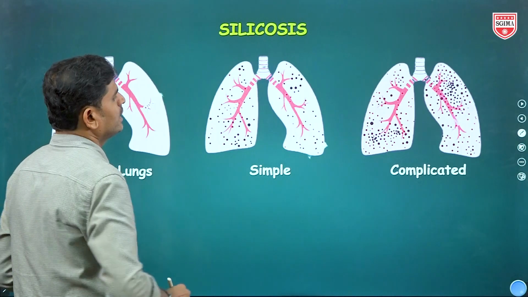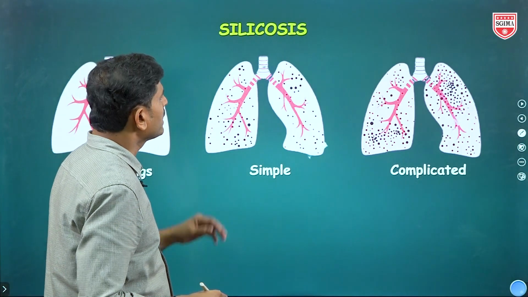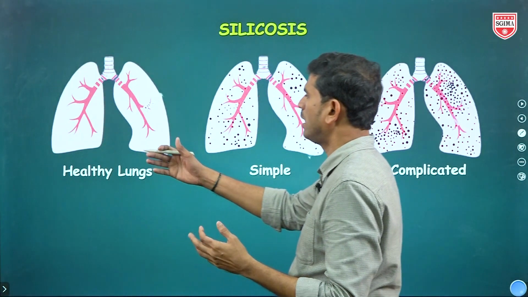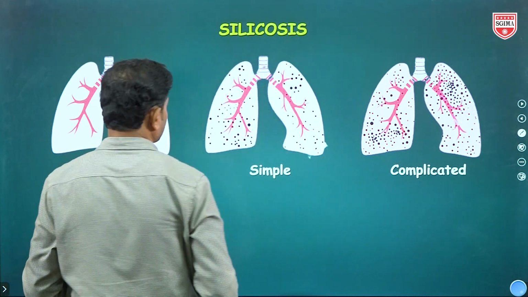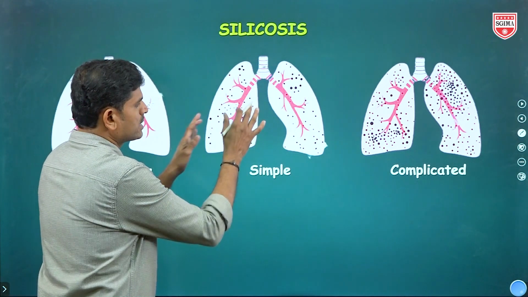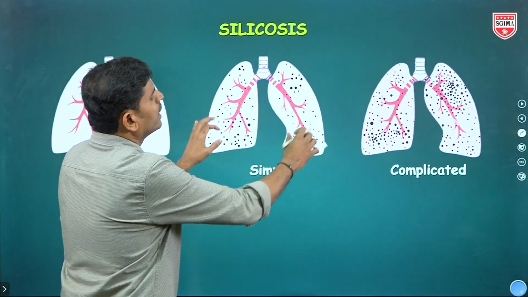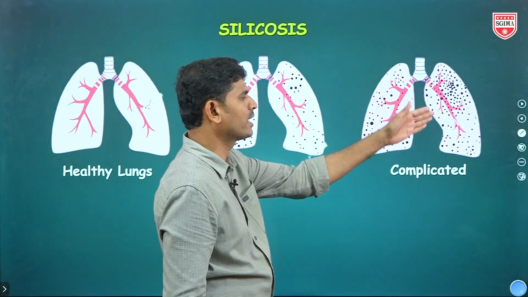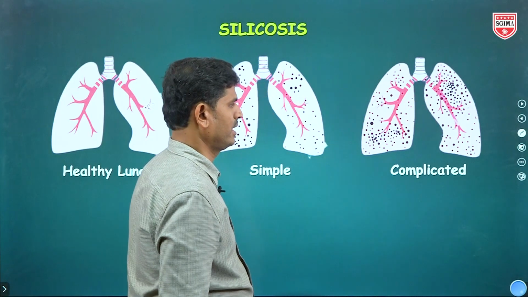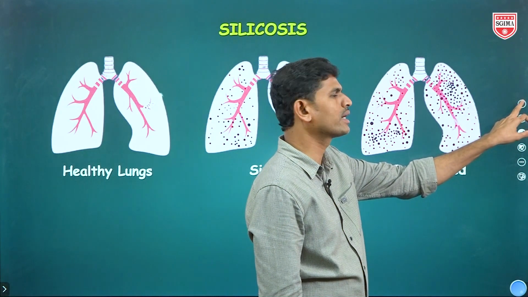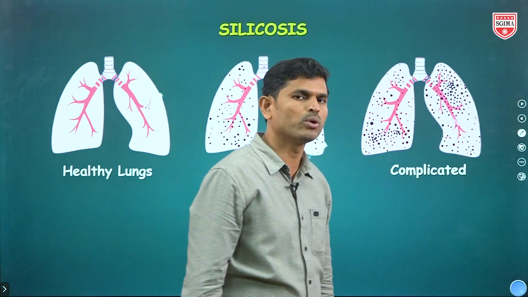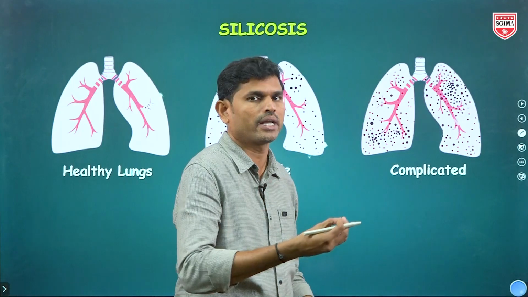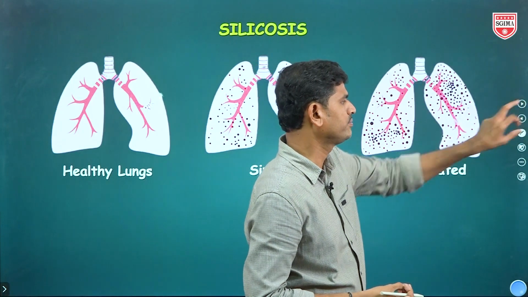Now silicosis, an occupational respiratory disorder, seen in persons who work in silica industries. This is a normal lung; there are no affected dust particles, it is a healthy lung. In simple silicosis, the initial stages, dust particles will be settled in the lungs. In the severe, complicated, advanced condition, the lungs are affected. So this is silicosis. The persons working in silica industries, and one more thing, siderosis, is when dust particles like iron particles enter into the lungs.